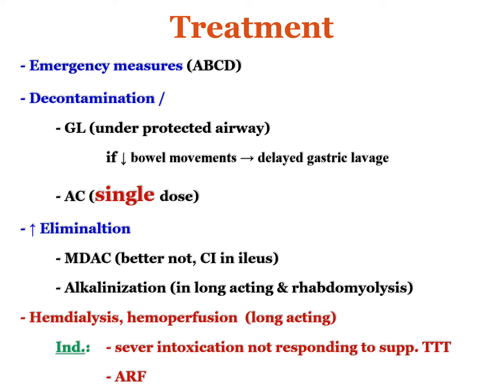We can also perform alkalization in case of elimination of long-acting barbiturates, because alkalization of urine is not effective in case of poisoning with intermediate and short-acting barbiturates. Alkalization of urine is also indicated in case of developing rhabdomyolysis. This will be discussed also in detail in the chapter of general toxicology.